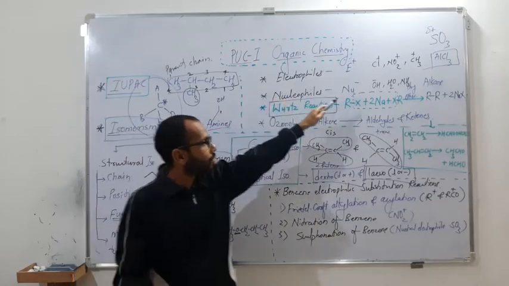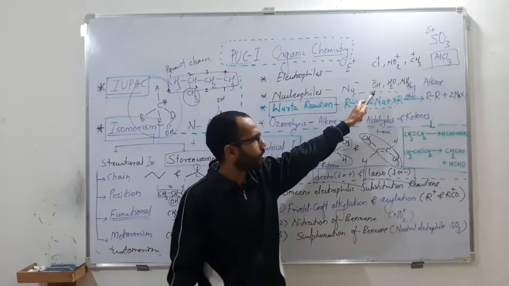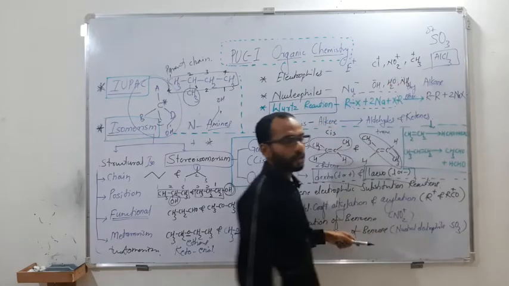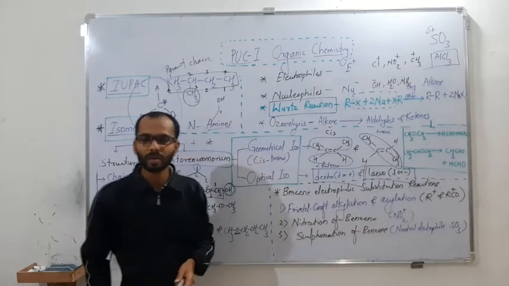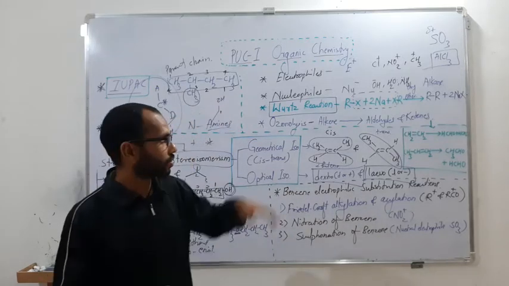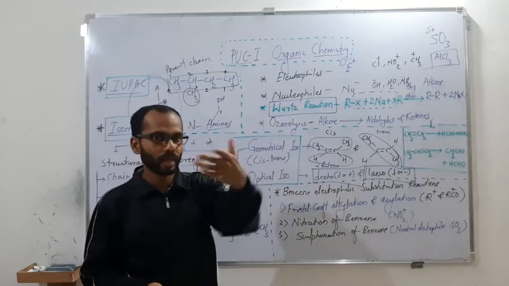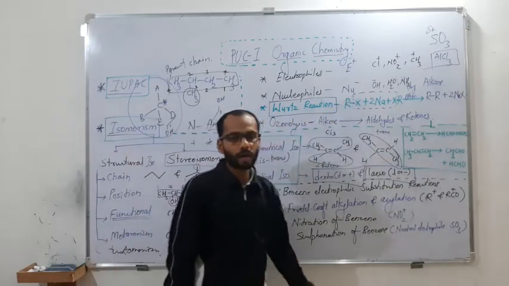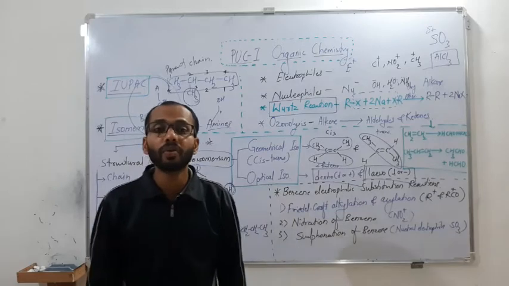In nucleophiles, the negative ones you can easily understand. About the neutral ones, the central atom contains a lone pair, maybe 1 lone pair or 2 lone pairs. Basically these are oxygen or nitrogen containing species because they have lone pairs. Oxygen has 2 lone pairs, as we know from chemical bonding, and nitrogen has 1 lone pair. So water and ammonia are going to be neutral nucleophiles.